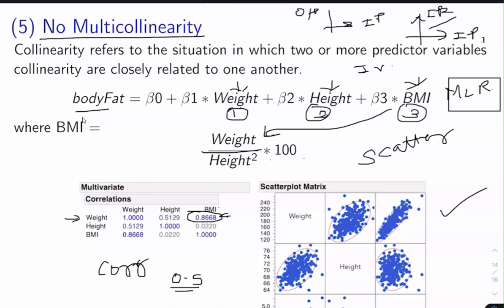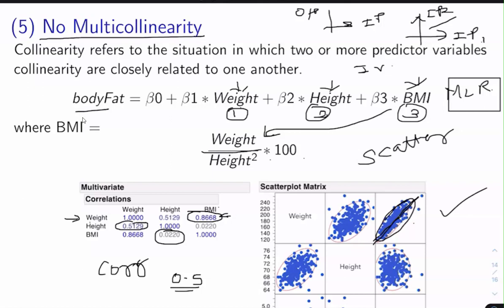So this is the weight row, and this is the body mass column. So this is the weight and body mass collinearity. See here, all these are the collinearity. This scatter plot indicates the collinearity, but no collinearity is present between BMI and height, because it is 0.02. Then also height and weight, less collinearity is present.